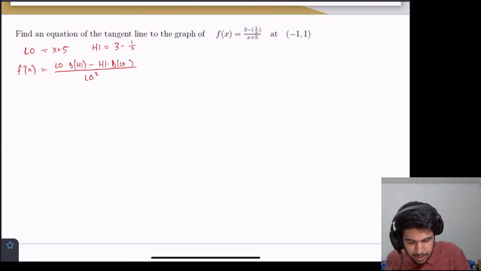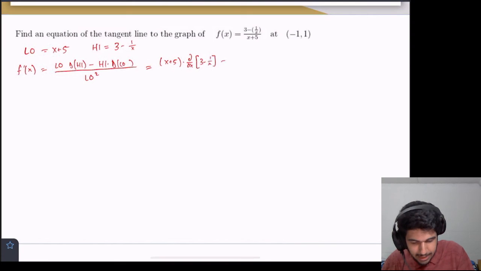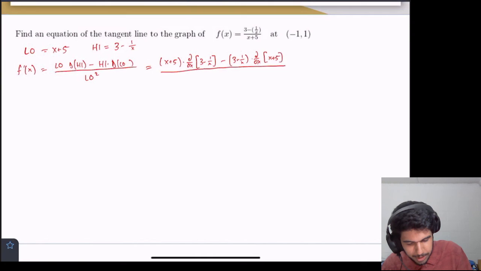So let's just substitute it in. We get x plus 5 times the derivative of 3 minus 1 over x minus 3 minus 1 over x times the derivative of x plus 5, all of this over low, which is x plus 5 squared.